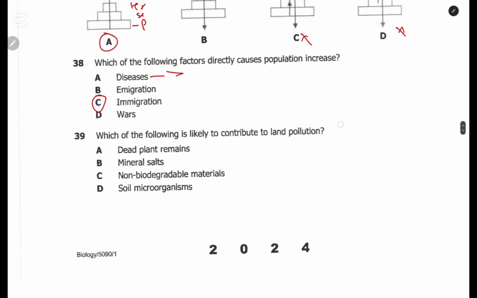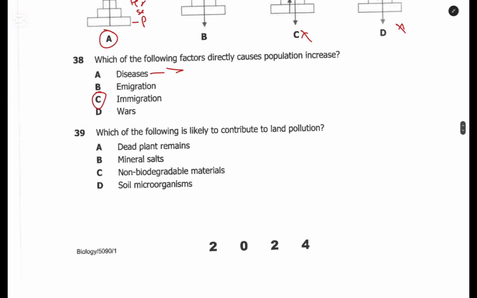Question 39. Which of the following is likely to contribute to land pollution? Dead plant remains? No, they can decay. Mineral salts? No. Non-biodegradable materials? Yes. Non-biodegradable materials are those that cannot be destroyed by biological means. In short, they cannot decay.